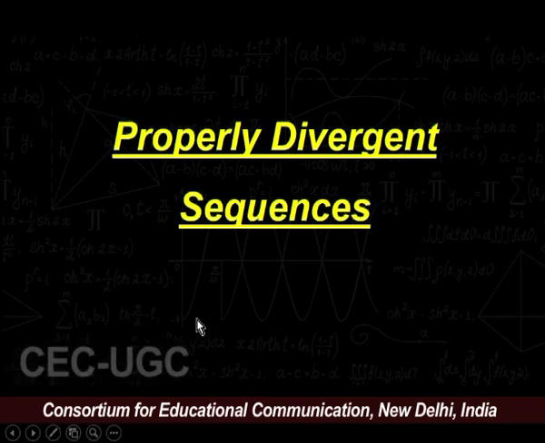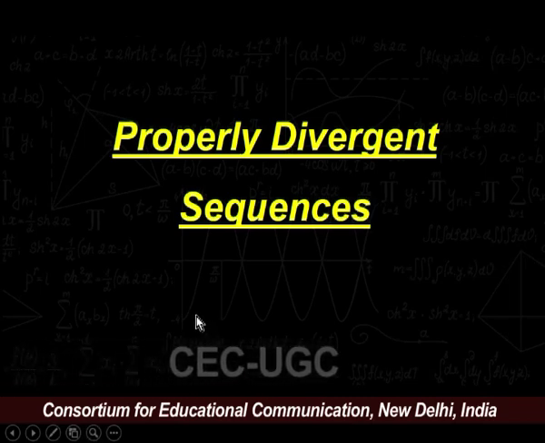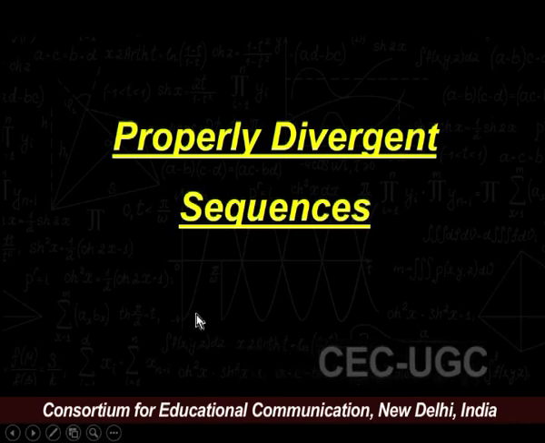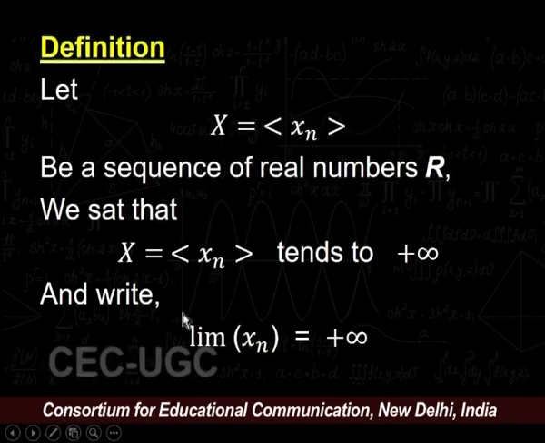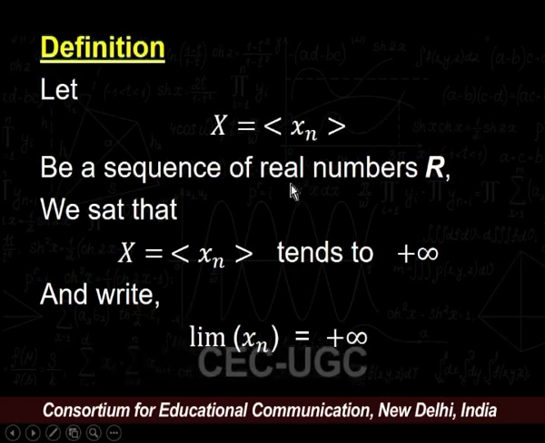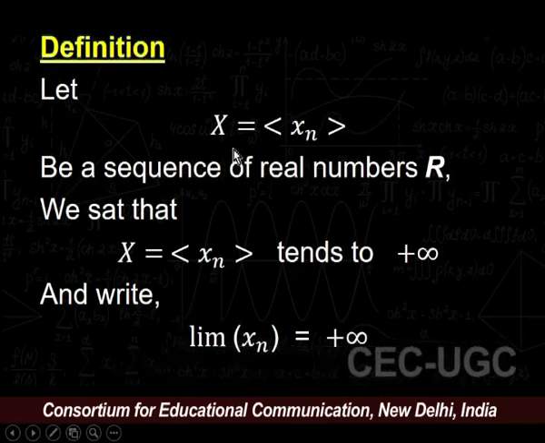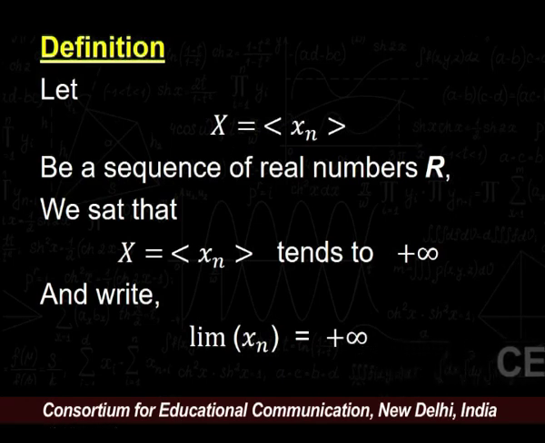Now, our next result is properly divergent sequences. To understand properly divergent sequences, let us start with the basic definitions. Our first definition: let X equal to x n be a sequence of real numbers.